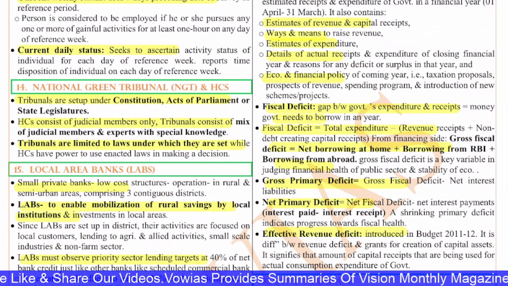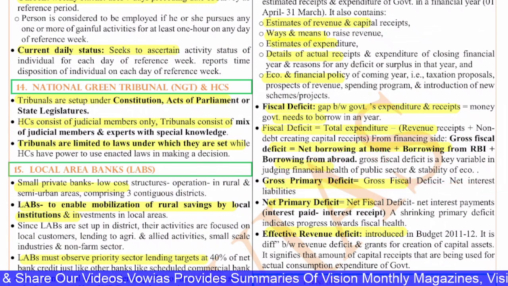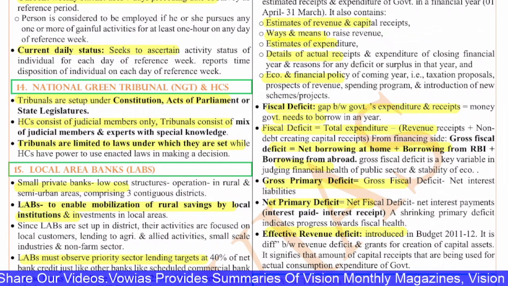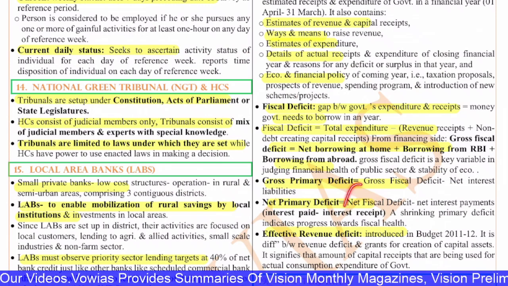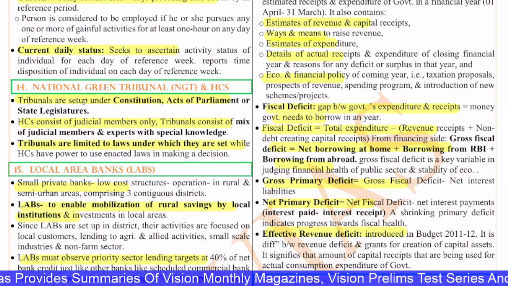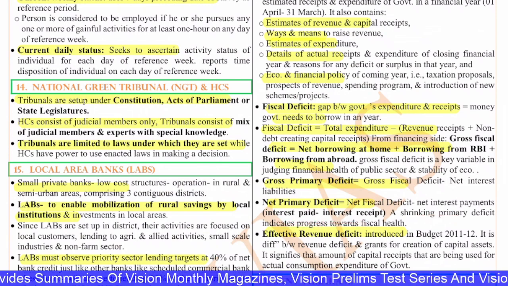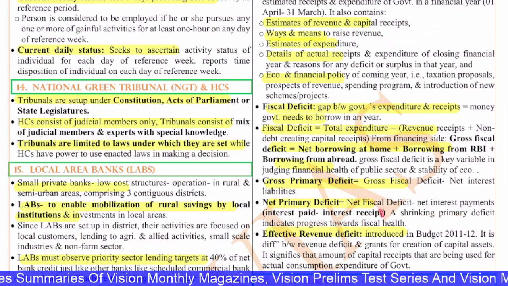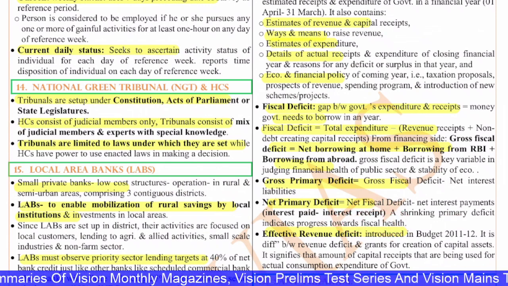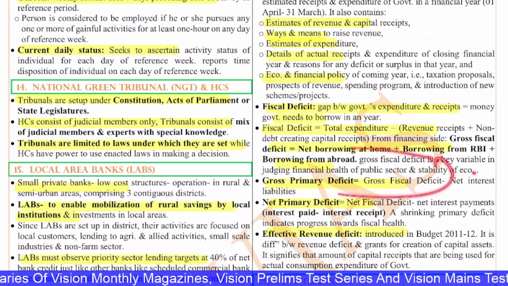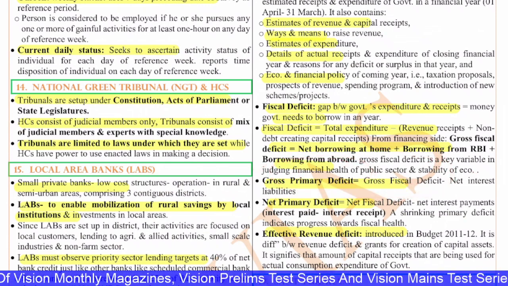And you have the gross primary deficit, which is nothing but gross fiscal deficit minus net interest liabilities. And the net primary deficit, if you see, is nothing but the net fiscal deficit minus the interest payments, that is interest paid minus interest received. A shrinking primary deficit indicates progress towards fiscal health. Because the primary deficit does not include the interest payments, all the other debts, all the other wastage can be seen primarily with this gross primary deficit.